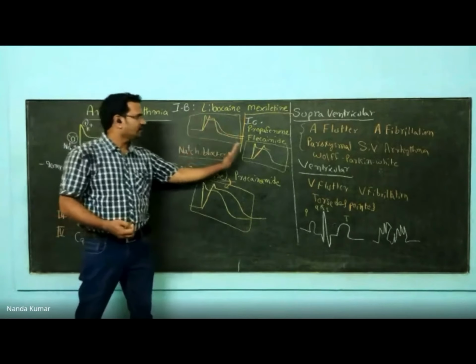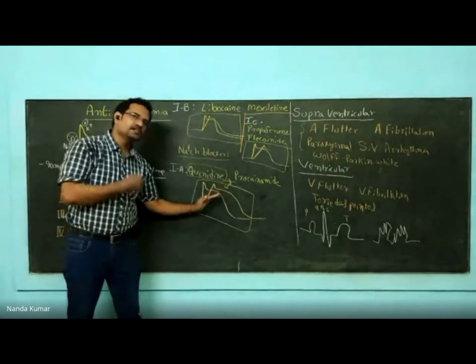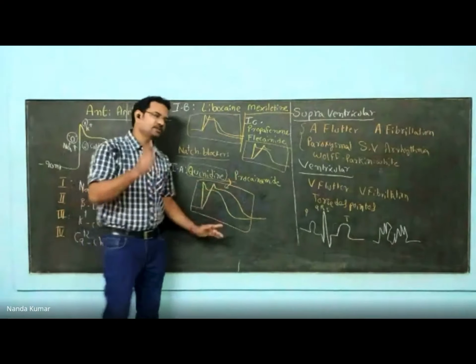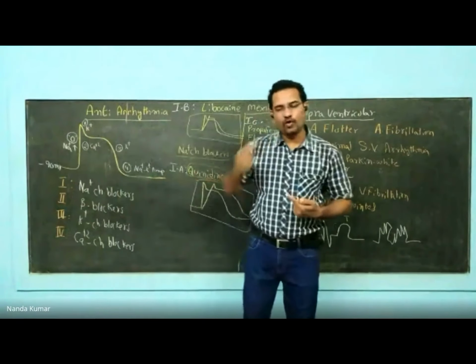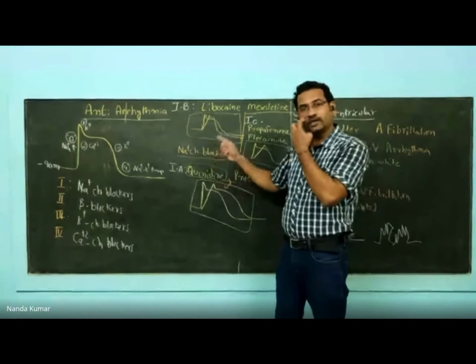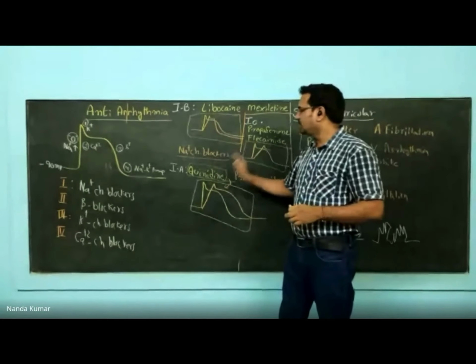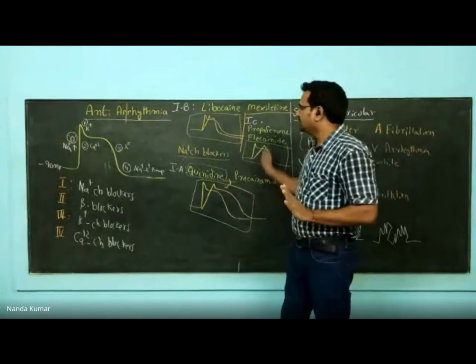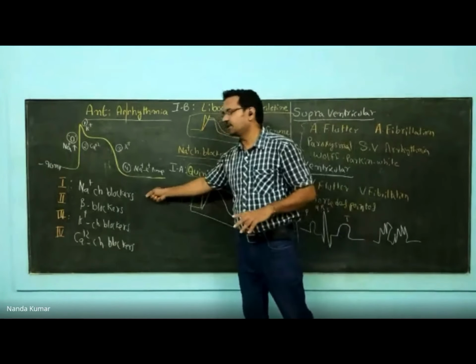In all of them, you can see there is a delay in generation of the action potential. Why? The action potential is generated with sodium channel opening and sodium entry. These drugs are sodium channel blockers. They are blocking the sodium entry into the cell. So there is a delay in the action potential. So this is about the first group, sodium channel blockers.